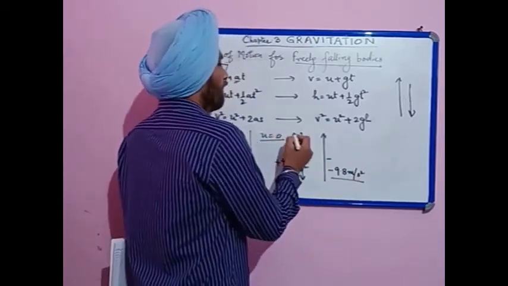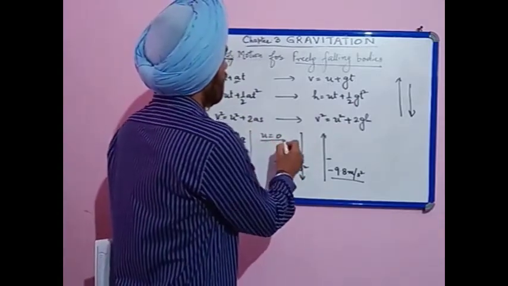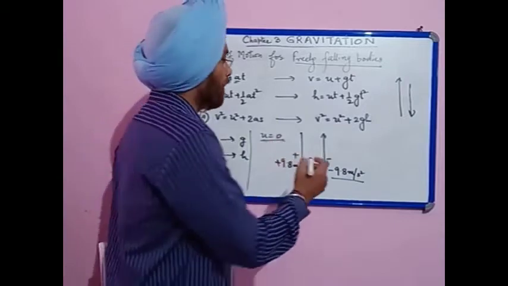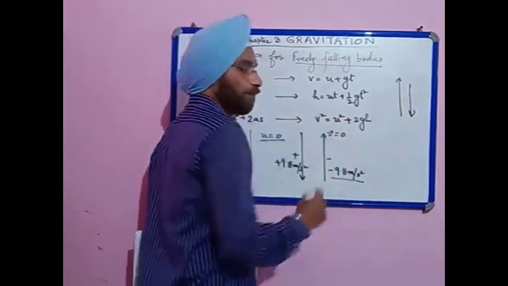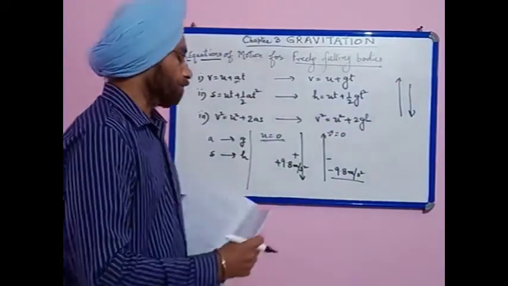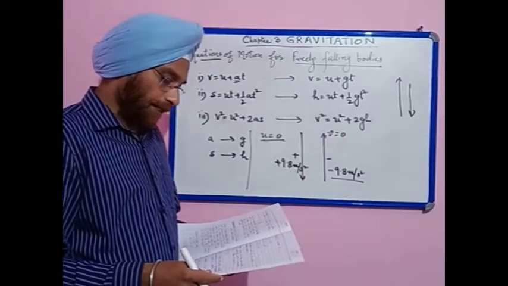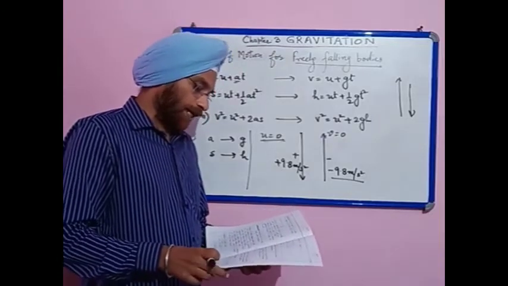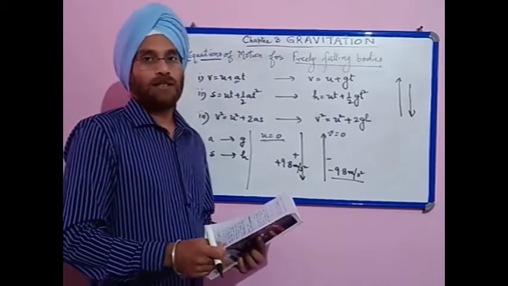Secondly, when a body is dropped in free fall, u is taken as 0, but if a body is thrown vertically upward, then its final velocity becomes 0. Last point: the time taken by a body to rise to the highest point is equal to the time it takes to fall from the same height.